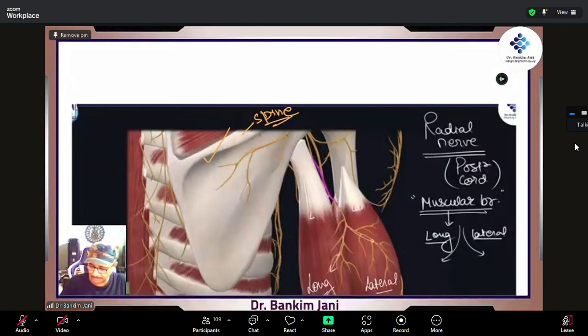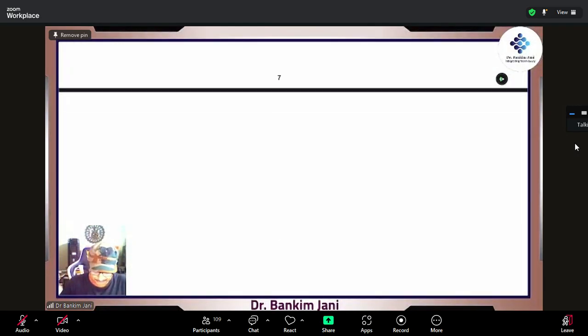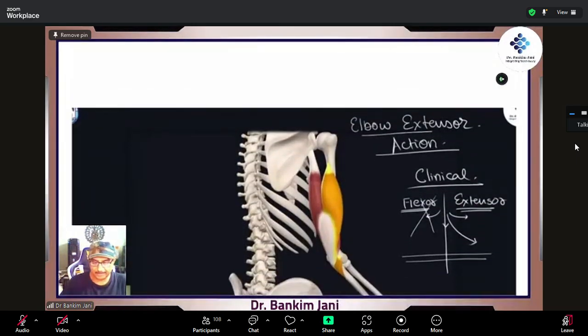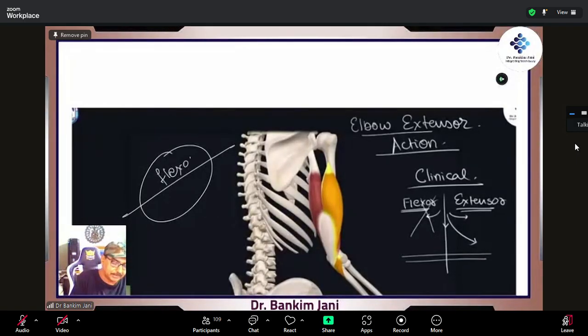So this is done, muscular branch, long and lateral, all done. On to the next one. Now this is the elbow extensor, right? This is the triceps, and we drew this thing in the beginning. This is the flexor component, and this is the extensor compartment of the arm when we take a cross section, right? So here, this is a muscle, so obviously it will be going for the extension. So this is the elbow extension because that's the free end.